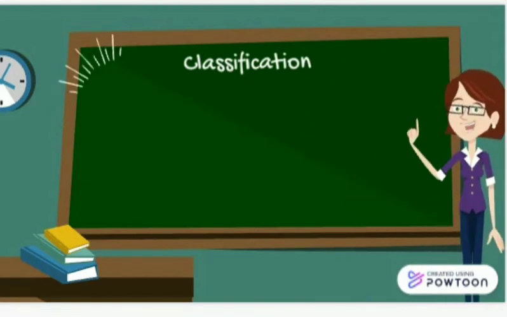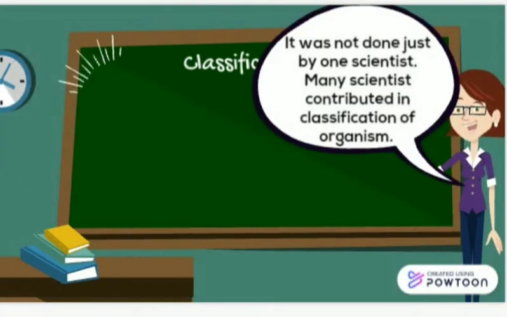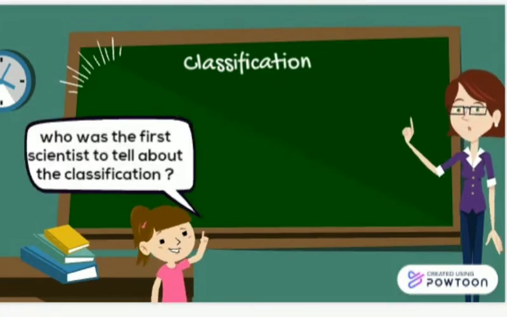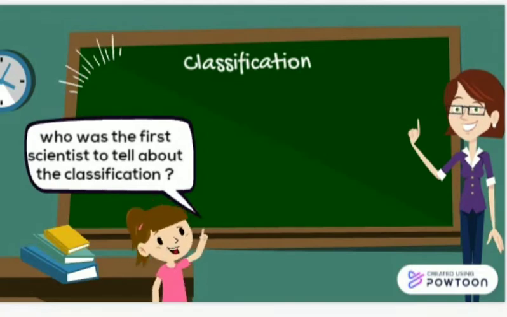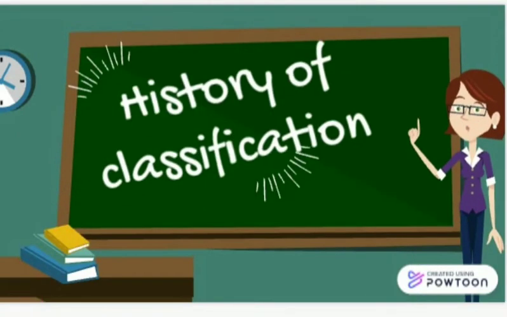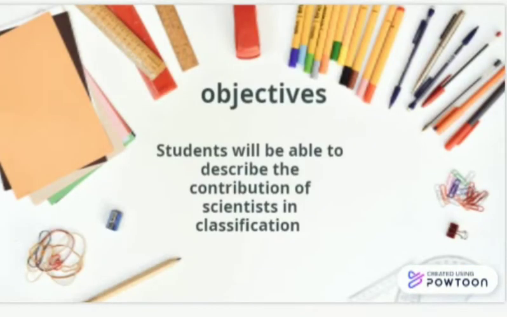Now, don't you get any question in your mind like who did classify the organisms first? The answer is it was not done by just one scientist. Many scientists contributed to the classification of organisms. Or a question like who was the first scientist to tell about classification? So, let's start a topic in which you will get all the answers to these questions. Our topic is history of classification, and our objectives are that students will be able to describe the contribution of scientists in classification.